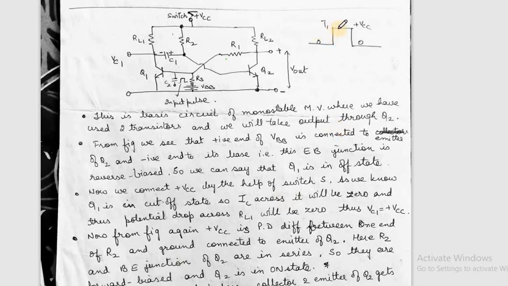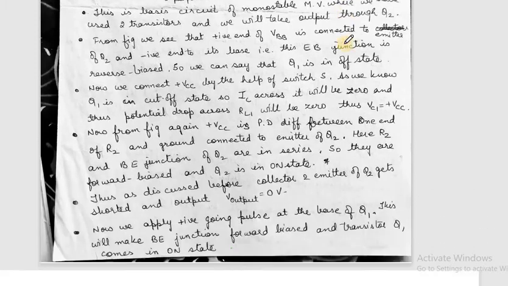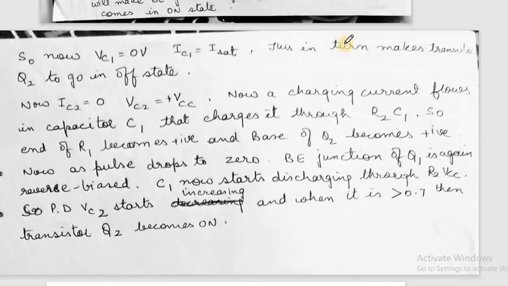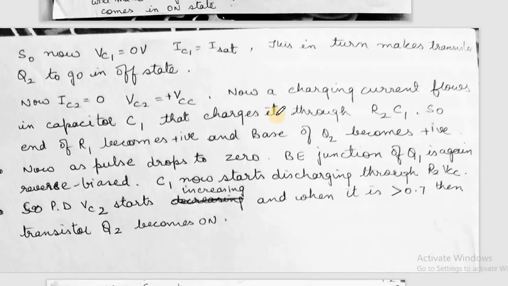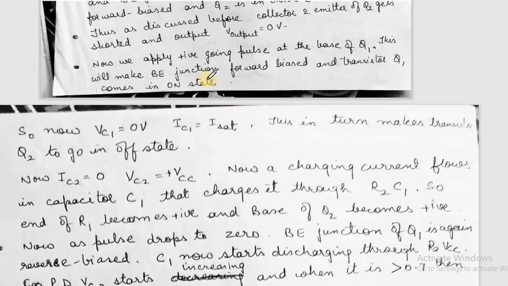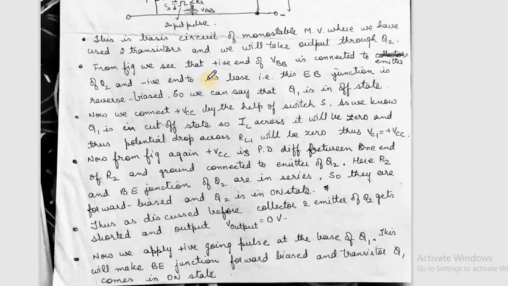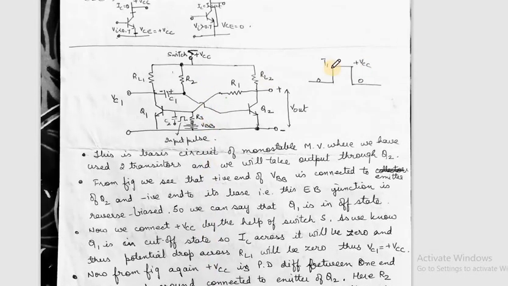As shown in the diagram, we can see here the waveform changes from 0 to plus 1 state, or plus VCC state. The transistor will remain in this state for a certain time period.